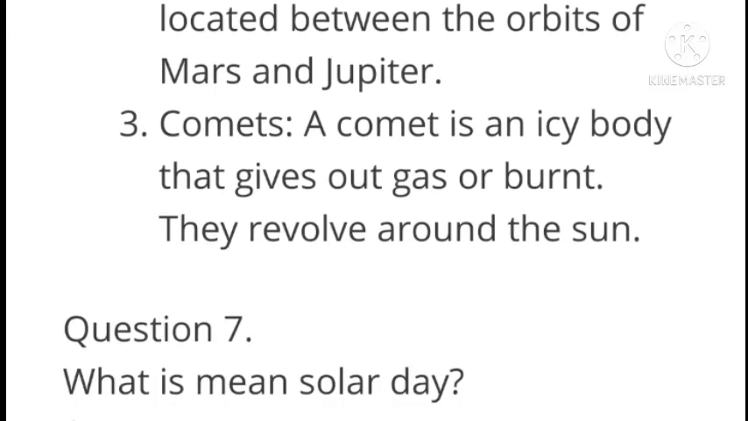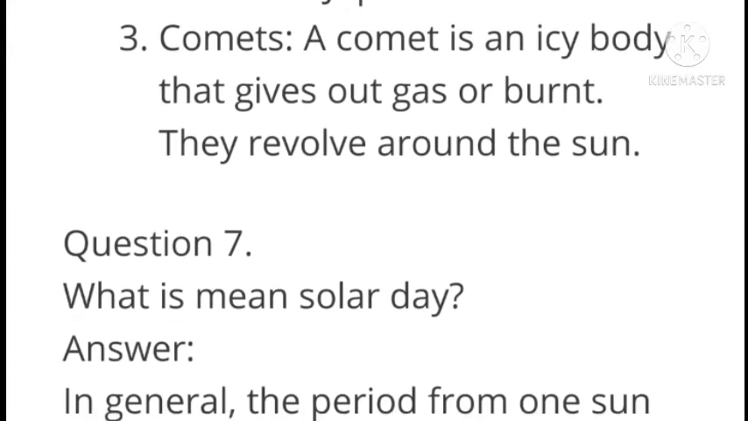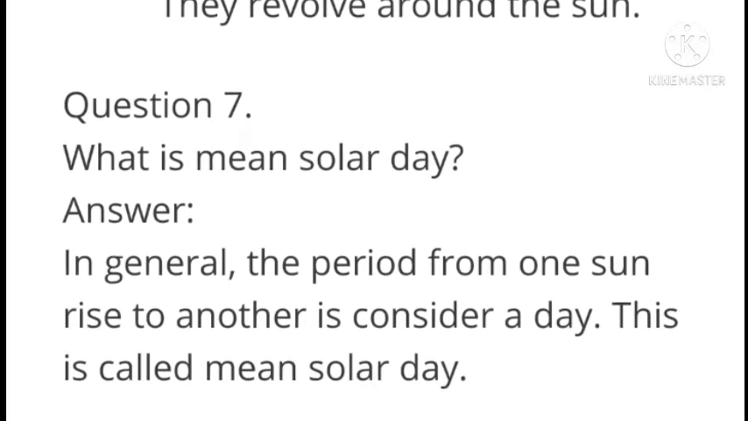Second, asteroids. Most of them are located between the orbits of Mars and Jupiter. Third, comets. A comet is an icy body that gives out gas or dust. They revolve around the sun.